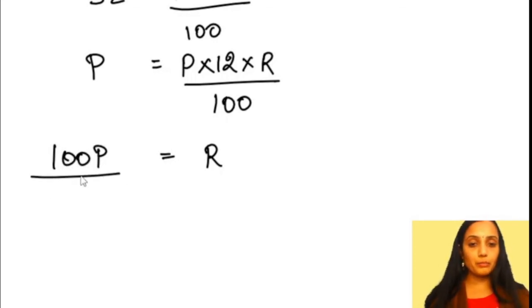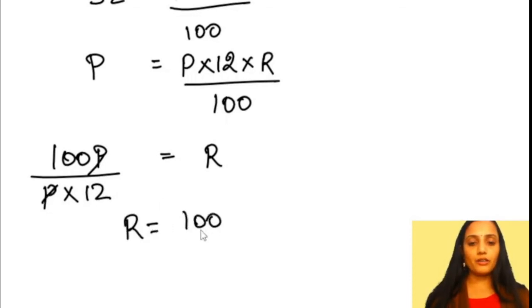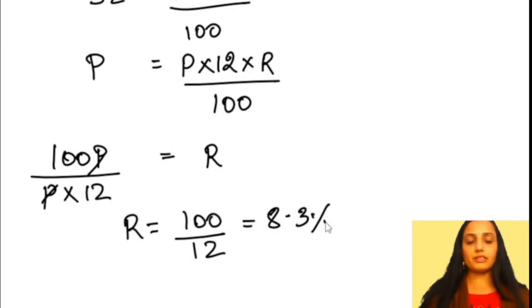We have 100 P is equal to P into 12. Right, so rate of interest is equal to 100 divided by 12, which will give 8.3%.